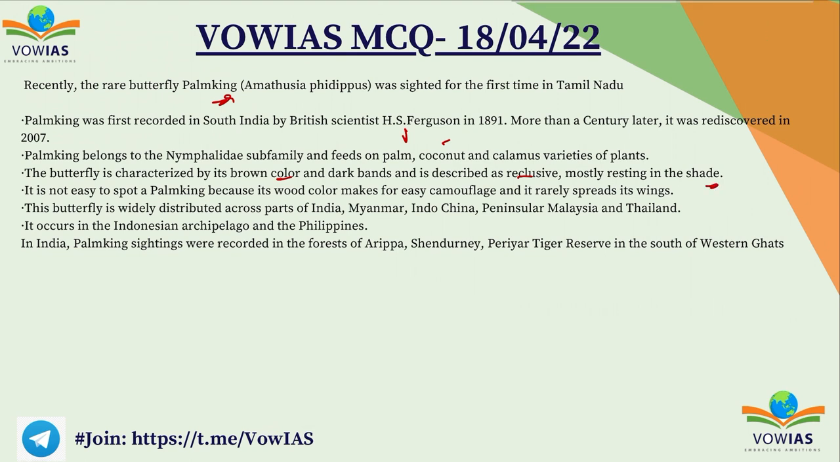It is not easy to spot a palm king because its wood color makes super easy camouflage, and it rarely spreads its wings. This butterfly is widely distributed across India, Myanmar, Indochina, the Malaysia Peninsula, and Thailand. In India, the palm king sightings were recorded in forests of Aripa, Shendurni, and Periyar Tiger Reserve in the south of Western Ghats.